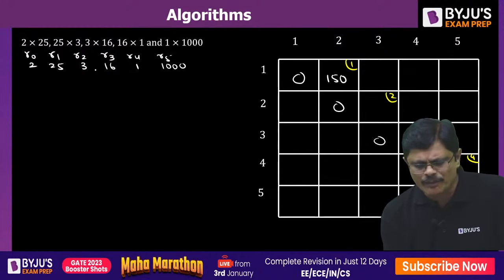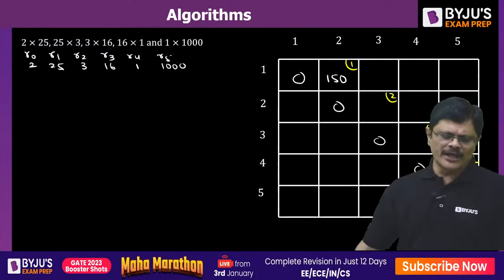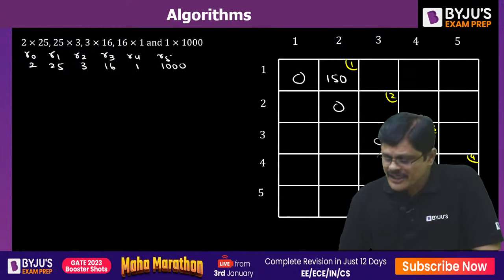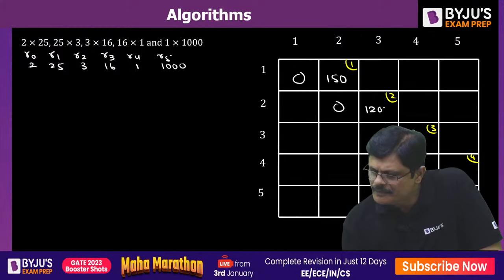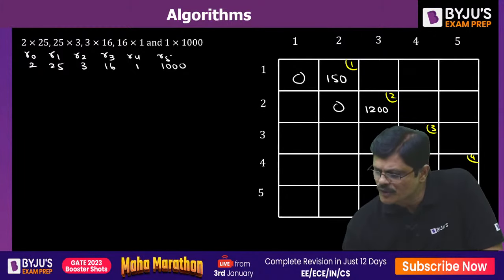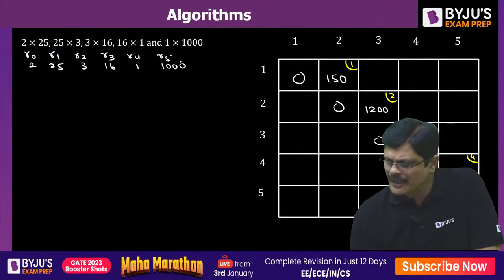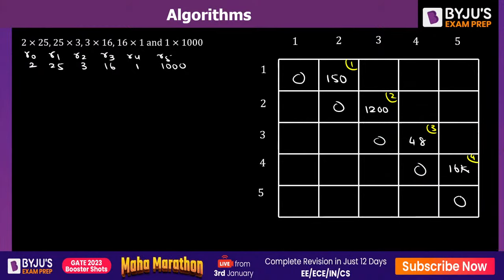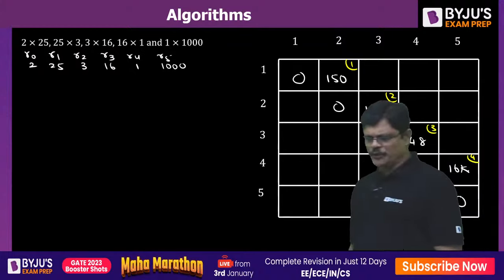Next 3 numbers you multiply: 25 into 3 into 16. 25 into 16 is 400, into 3 is 1200. Next 3 you multiply, that is 3 into 16 into 1, that is 48. Next 3 you multiply, that is 16,000. So it is 16K, my dear friends. I'll just move so that you can see that last number. Wonderful, we have done it beautifully.